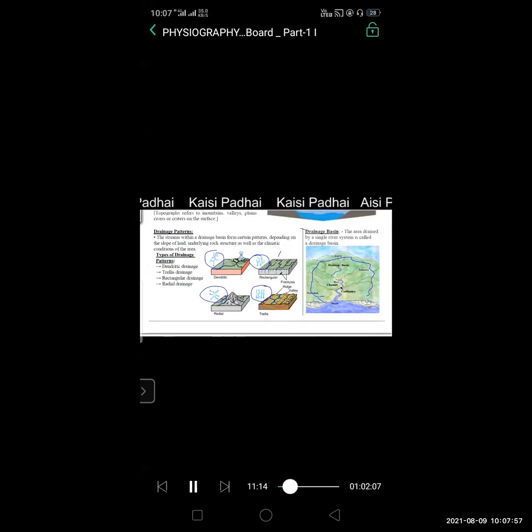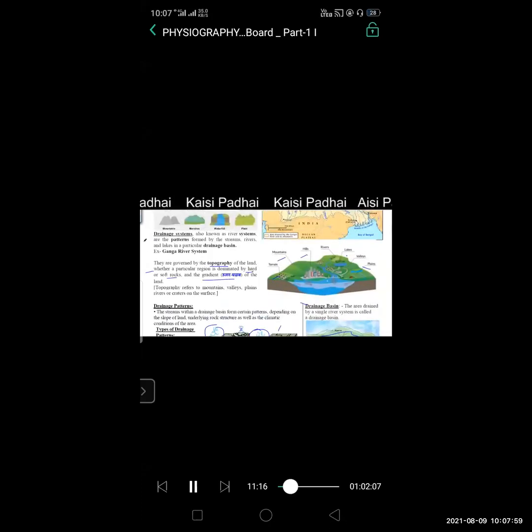Hope you have understood the physiography and drainage system in India. Hope these two concepts you have understood. So if you want, you can take a screenshot also, of the definition of physiography and the definition of drainage system. Just take a screenshot.